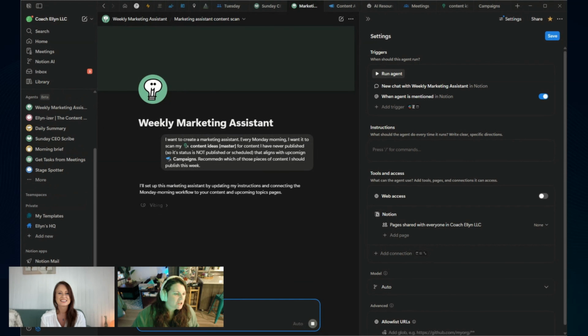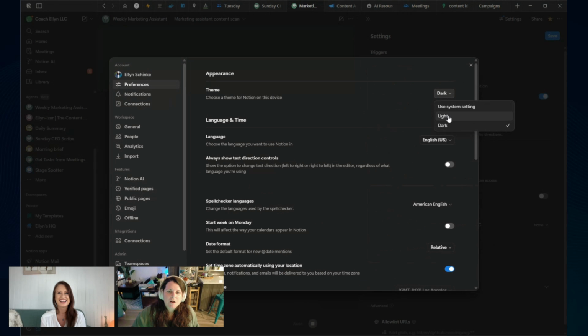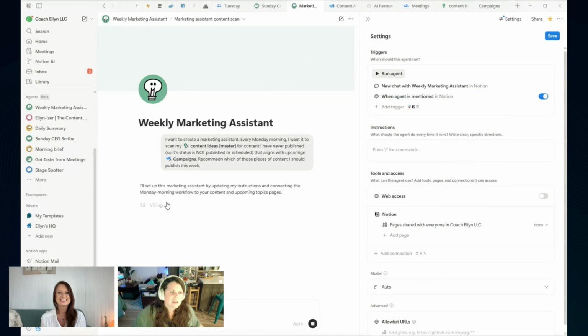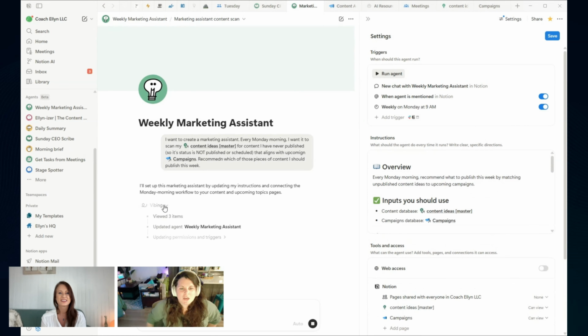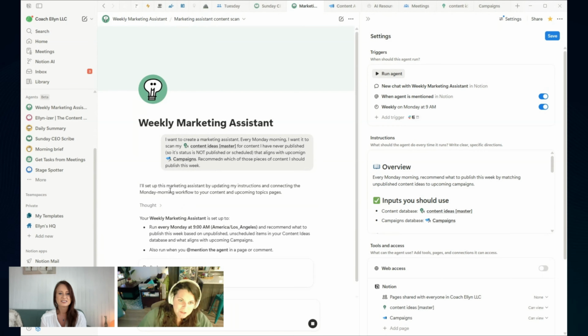So you can see it says vibing. I'm going to actually change this because I use dark mode. I'm a dark mode lady, but let's change this to light mode so you can see it a little bit better. You can see it's vibing. You can always see what the marketing assistant, or what the AI, is doing. It's vibing in the background. I actually really like this compared to ChatGPT, because sometimes I'm just like, ChatGPT, are you working? Are you doing anything? And I like that with the AI agent, I can actually see it.